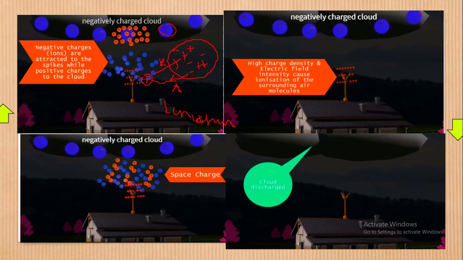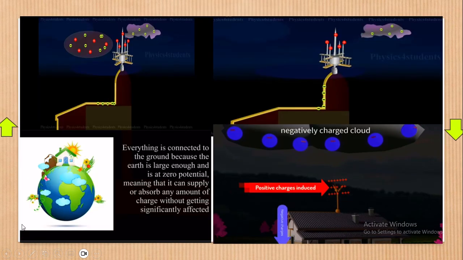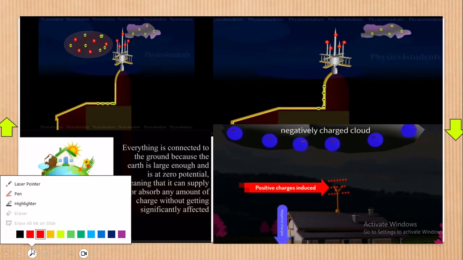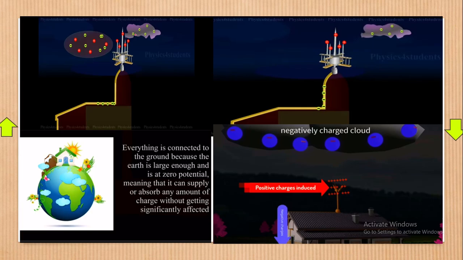Now, as you are trying to explain here, negative charges are attracted to the spikes while the positive charges go to the cloud. Remember we said that in order for lightning to stop, we must kill out these negatives here.